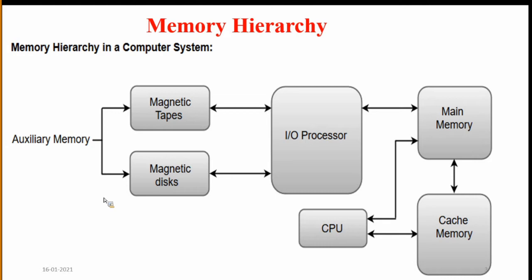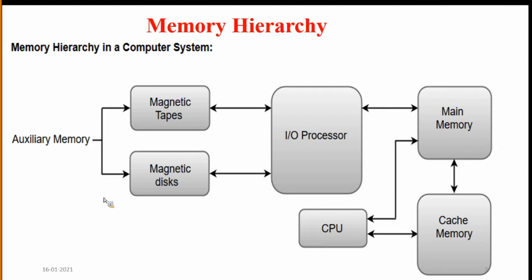If you take any program like C, Java or C++, whenever you save the program, it resides in secondary memory. During compilation also, the program resides in secondary memory. But at the time of execution, the operating system or DMA, direct memory access, transfers the program from the hard disk to main memory. Why? Because the CPU executes the program only when it resides in main memory.